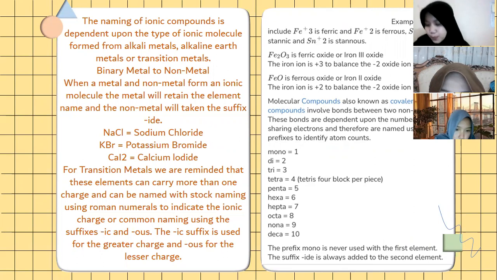NaCl is sodium chloride, KBr, potassium bromide, CaI2, calcium iodide. For transition metals, we are reminded that these elements can carry more than one charge and can be named with Stock naming using Roman numerals to indicate the ionic charge, or common naming using the suffix "-ic" and "-ous". The "-ic" suffix is used for the greater charge and "-ous" for the lesser charge. That's it.